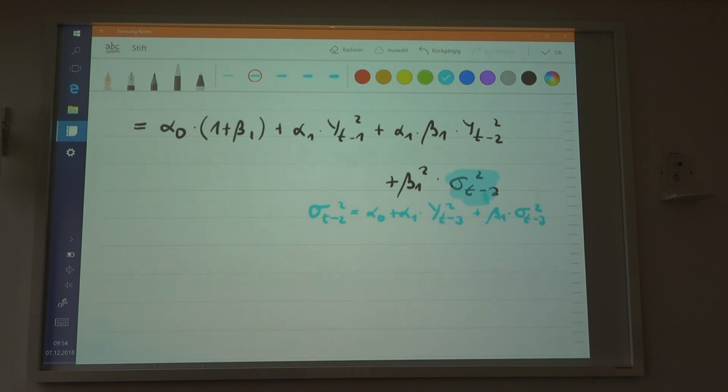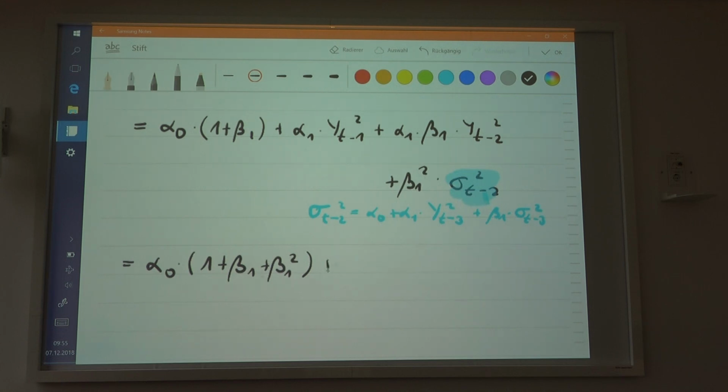Alright, so what I'm going to do here is put this expression into that, and then you'll see what comes next. So here you have beta 1 squared. The next thing will be alpha 0 times 1 plus beta 1 plus beta 1 squared, right? And then you will see the rest.